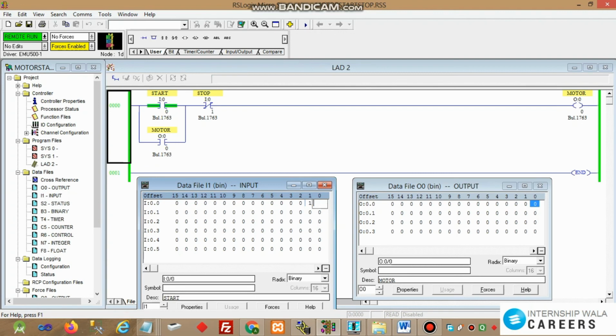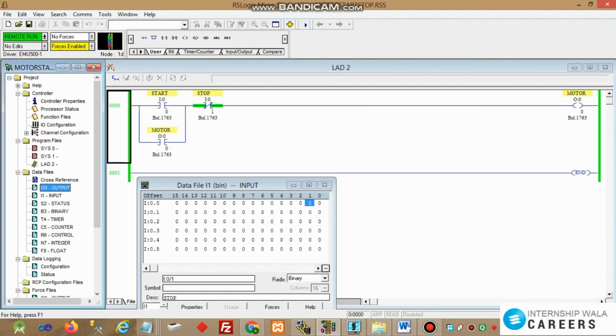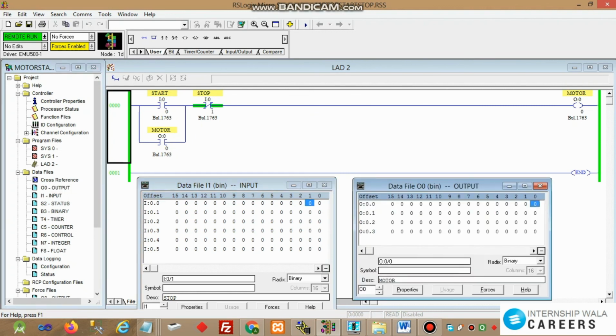Now again we'll give different values to the start and stop buttons, different combinations, and see how the value of the motor is changing. Whenever the value of the start button is 1, the circuit will be closed.